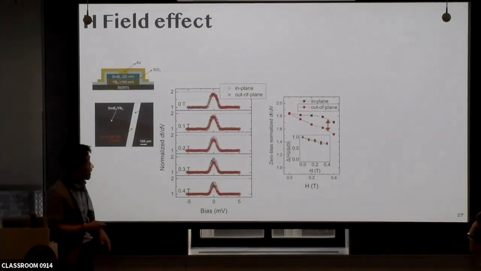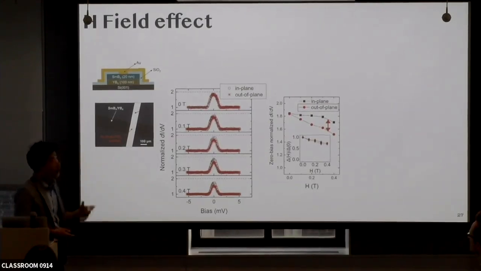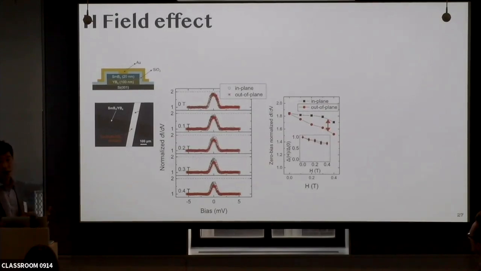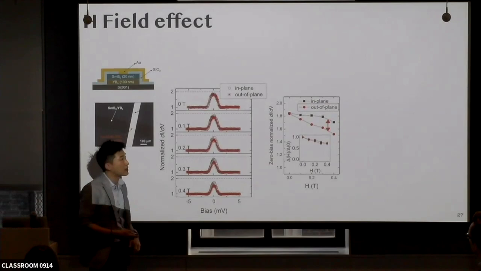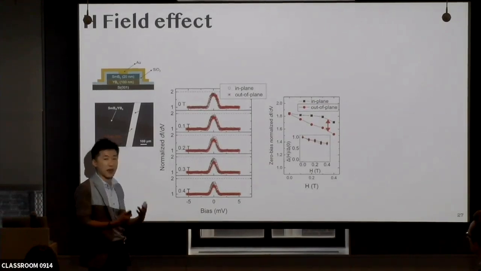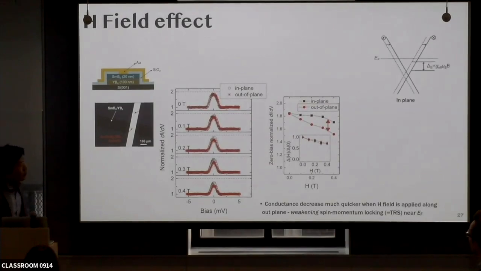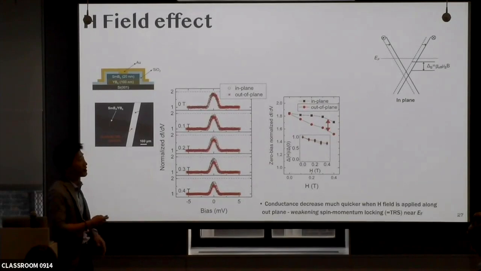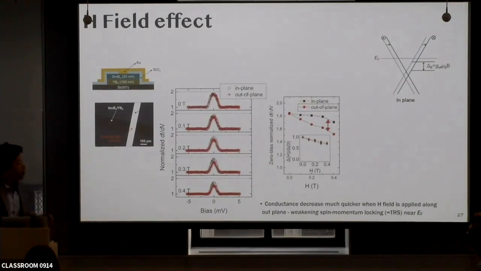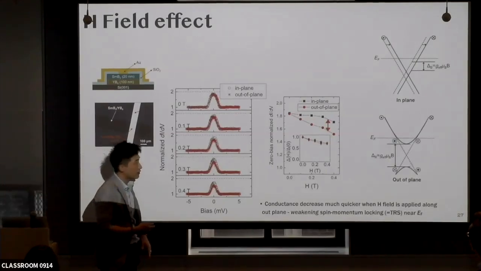But if you look at the gap size estimated from the width of the peak, it's almost the same. So this difference is not only due to the superconductivity itself. It can be understood by the spin momentum locking and the change in band structure by applying a magnetic field. If we apply the magnetic field in plane, the Dirac point is shifted, but spin momentum locking is still preserved. However, if we apply the magnetic field out of plane, it opens a gap and weakens the spin momentum locking around the Fermi level.